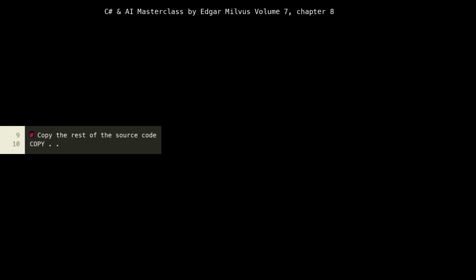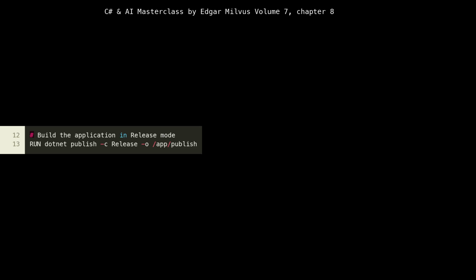At lines 9 to 10, we copy the rest of our application's source code into the /src directory. This happens after the dotnet restore step. If we had copied all files at once before restoring, any change in the source code would invalidate the cache for the restore layer, forcing a full restore every time. By separating these steps, we leverage Docker's layer caching effectively, ensuring that only necessary layers are rebuilt when changes occur.